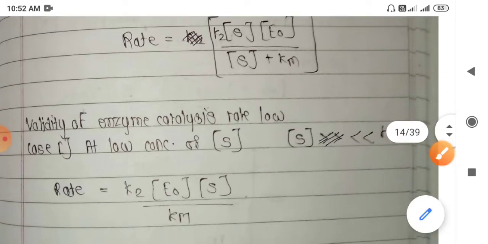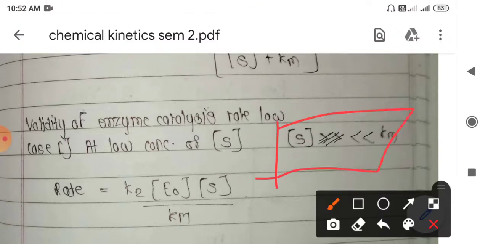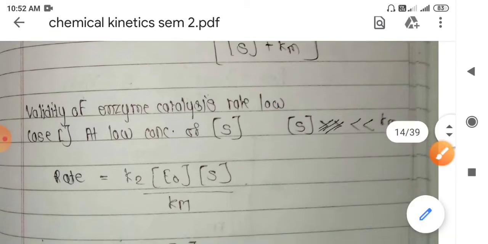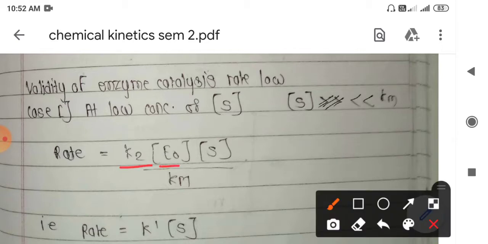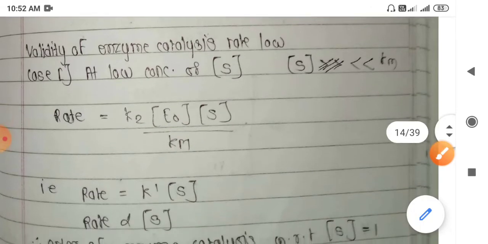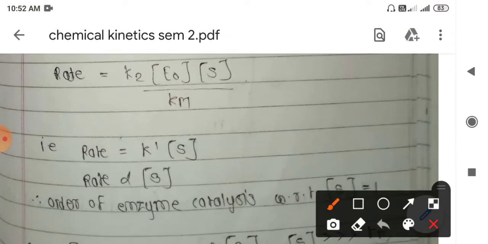Initially when the substrate has low concentration, S plus Km is approximately equal to Km, because the concentration of S is very small compared to the Michaelis-Menten constant. So K2 into E0 into S divided by Km is the only term we have left, because S is very small, we can neglect that S in the denominator. So the rate of reaction is some constant K dash into S, because K2 is constant, Km is constant, and E0 is the initial concentration of enzyme.